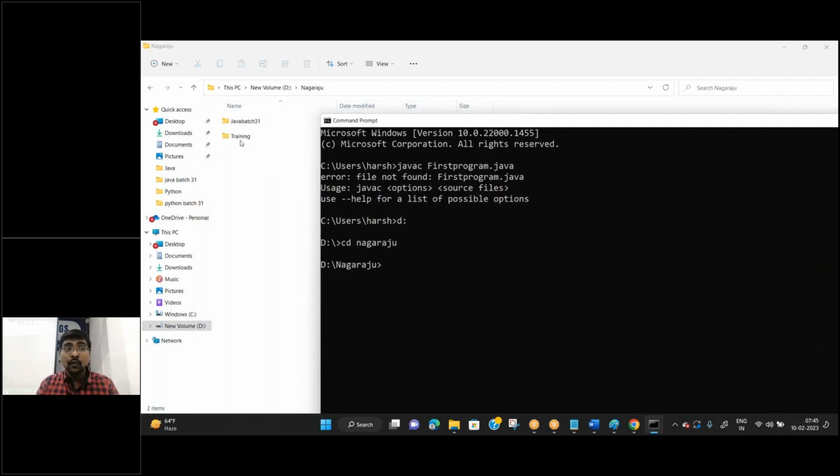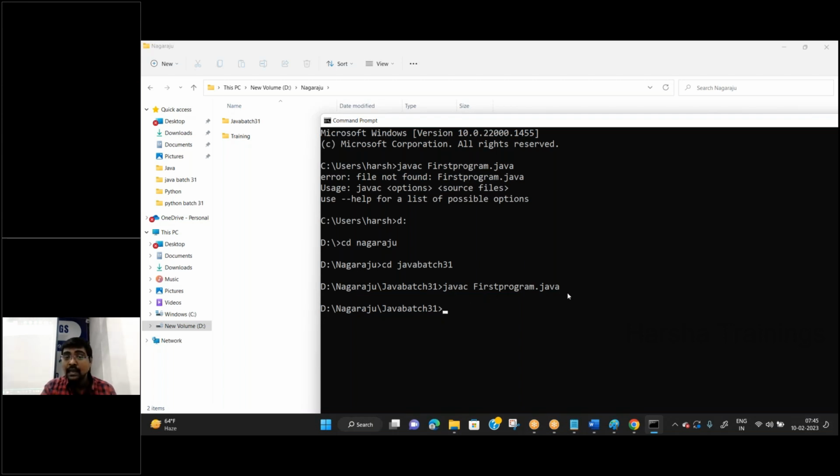Again, I created a folder. What is the name of the folder? Java batch 31. CD space Java batch 31. Press enter. That means we are at the exact location. Now, what is the first step? javac space first program dot java. Press enter. See this one? It moves to the same location. That means whatever program you had written does not contain any error.